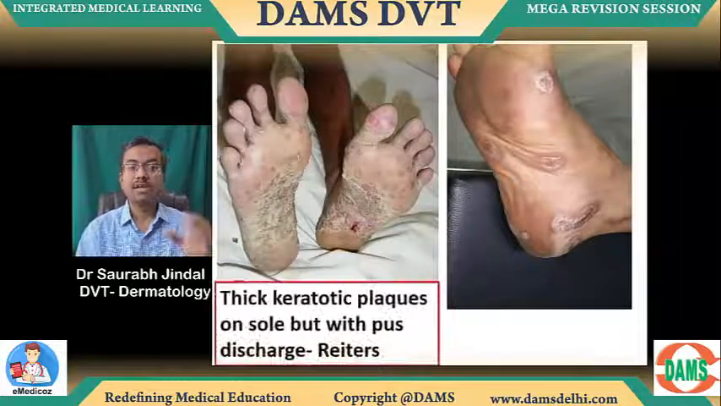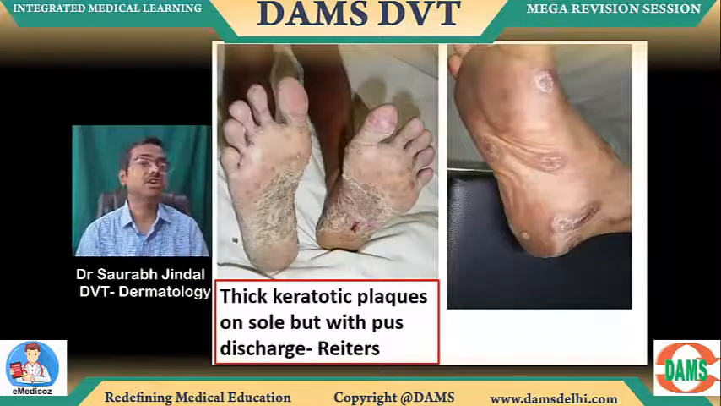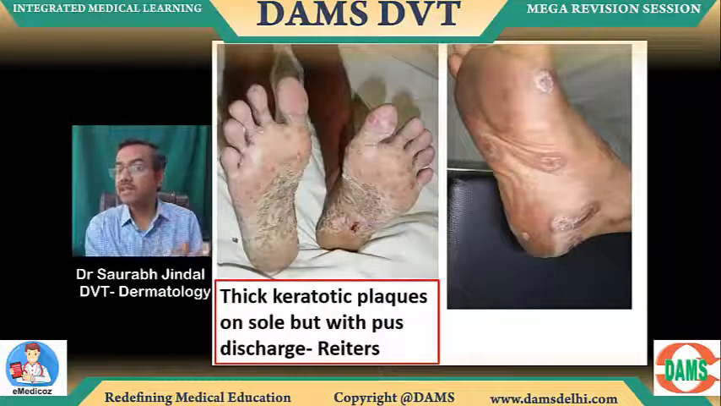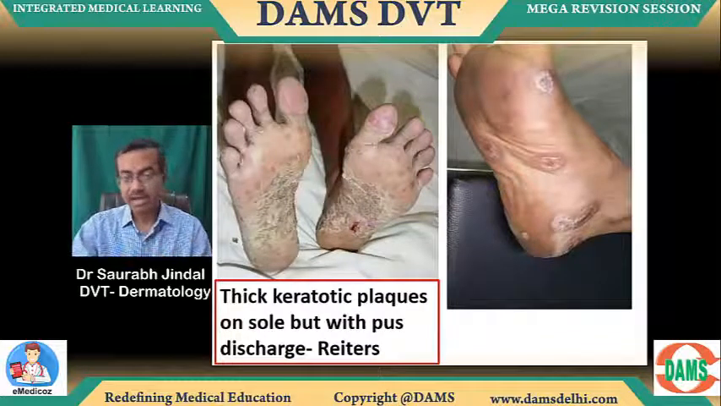Now, can you see this is on the plantar aspect? Look at this. Thick keratotic plaques on the sole but with pus discharge from the feet. Also pus discharge from the urethra. Some joint pains mentioned like the knee which is painful, or the ankle which is painful. Reiter's disease, better called reactive arthritis.